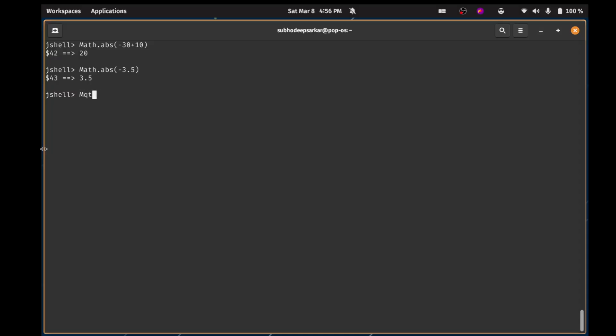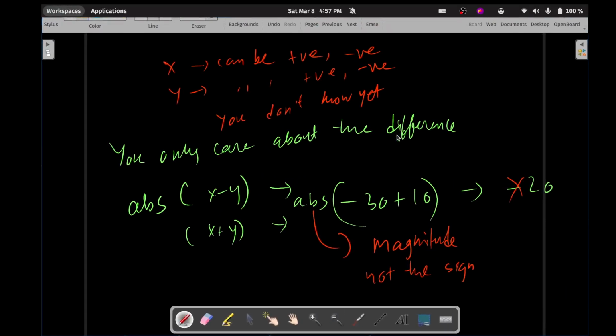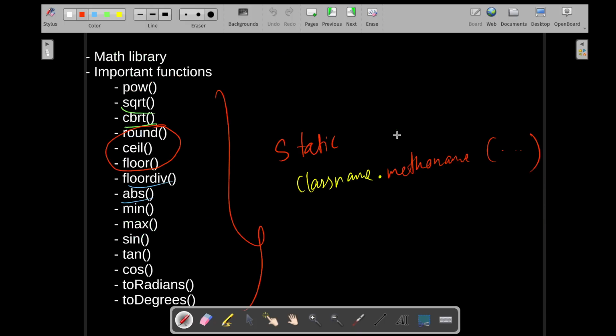So you can say Math.abs of 5 minus 50, we will get 45. So absolute is only for understanding the magnitude and removing whatever sign is there, negative or positive. It doesn't care about the sign. So that is absolute for you. Let's go back. What's the next method?